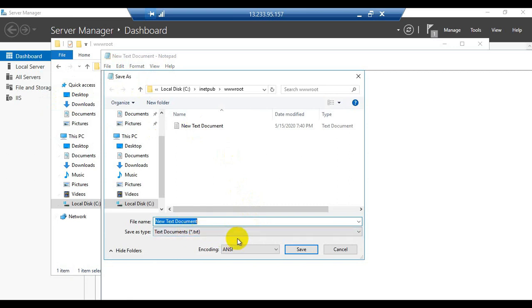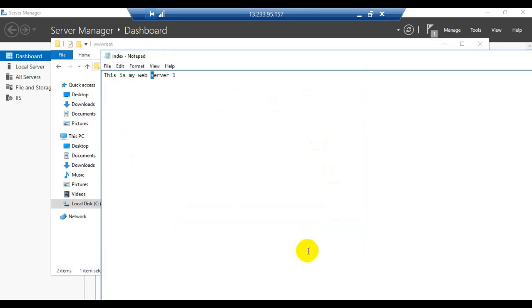Now click on file and save as. So under the save as type, click on all files and for the file name mention index.html. Now click on save and close this notepad.